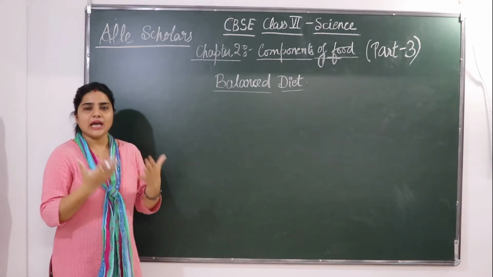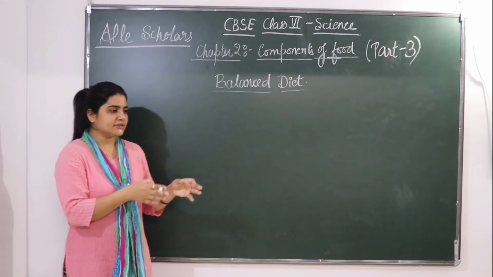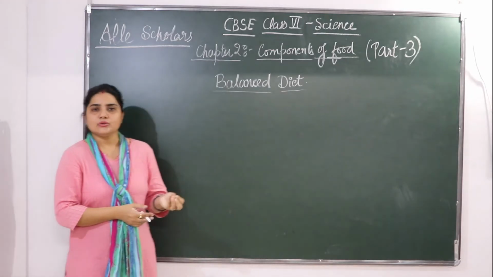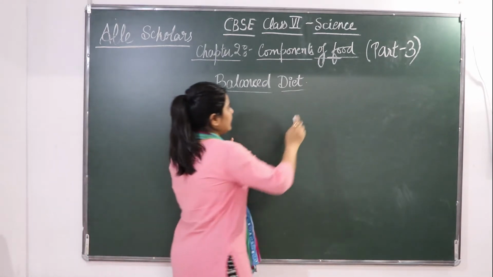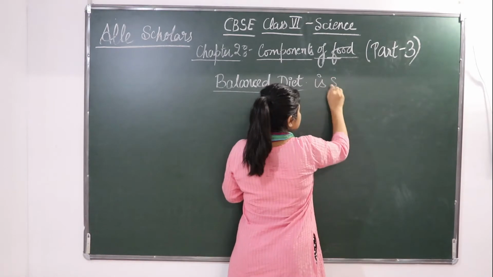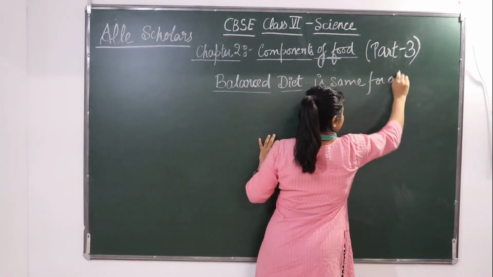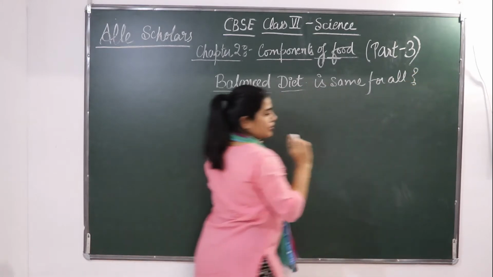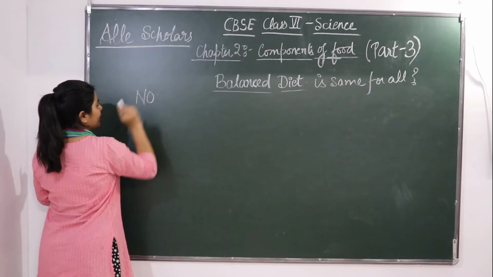Everybody has a specific diet that is fixed according to that person, even if they belong to the same age group. Okay, so this balanced diet is the same for all? So the answer is no.